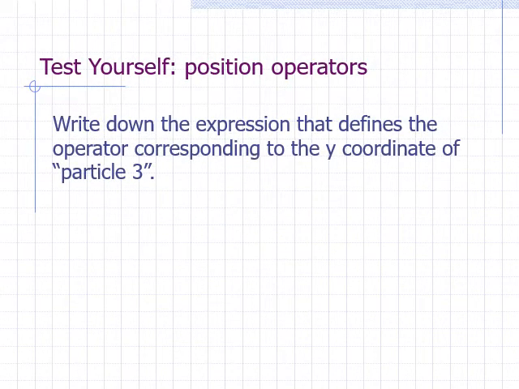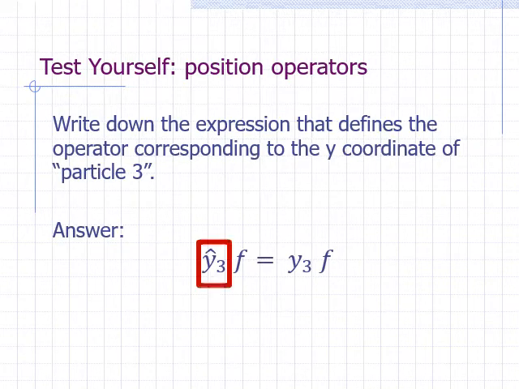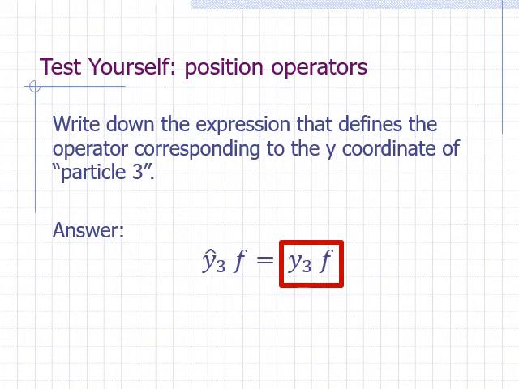How would you define the operator for the y-coordinate of particle 3? The operator is y sub 3 hat. When applied to function f, the result is y3 times f, where y3 is the y-coordinate of particle number 3.